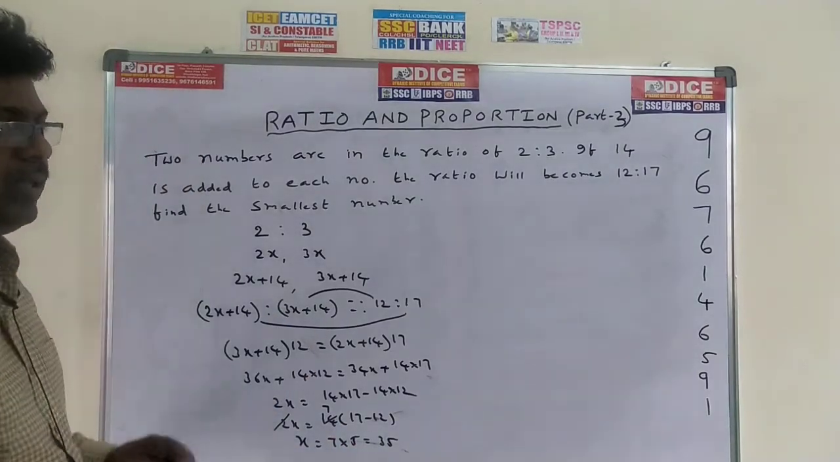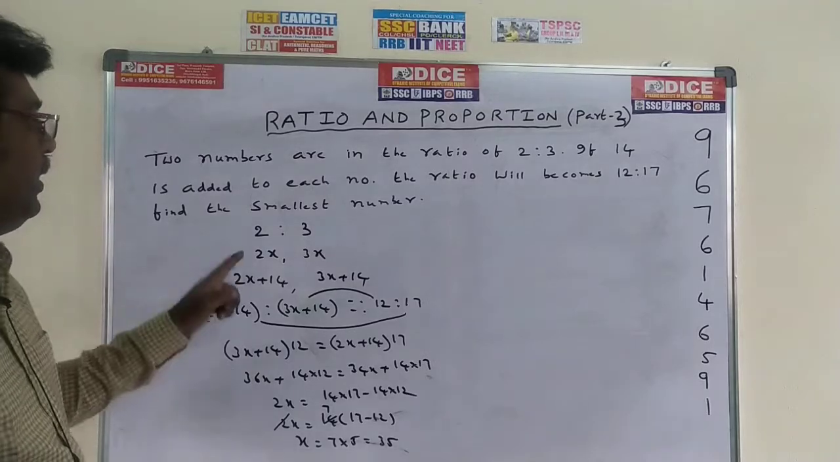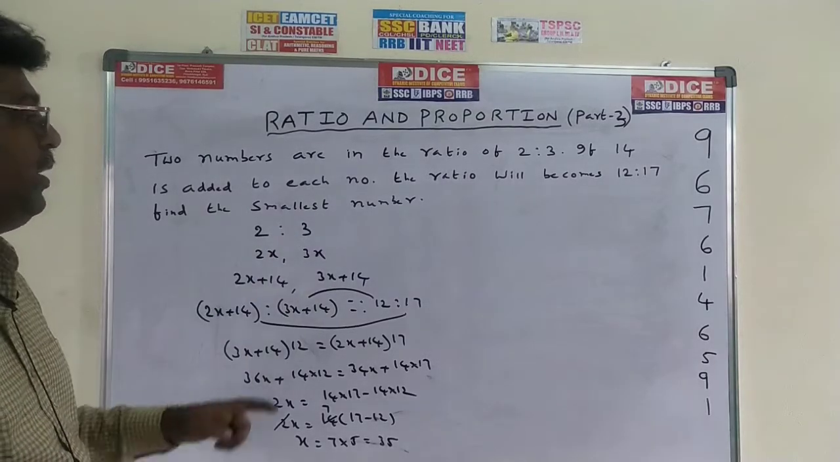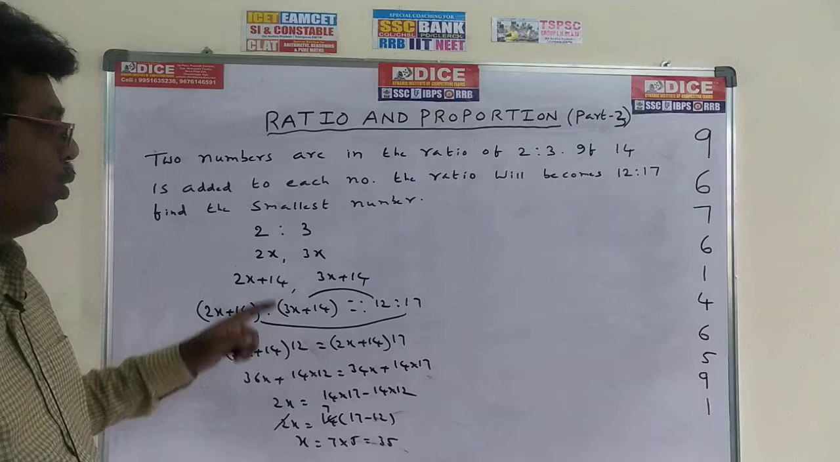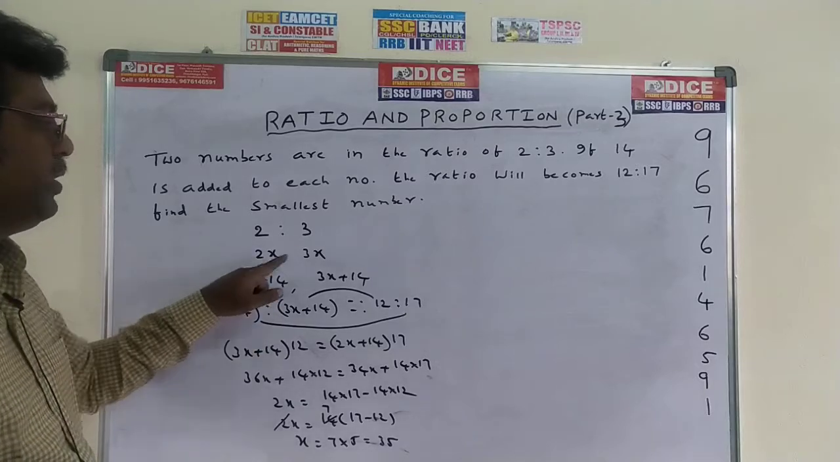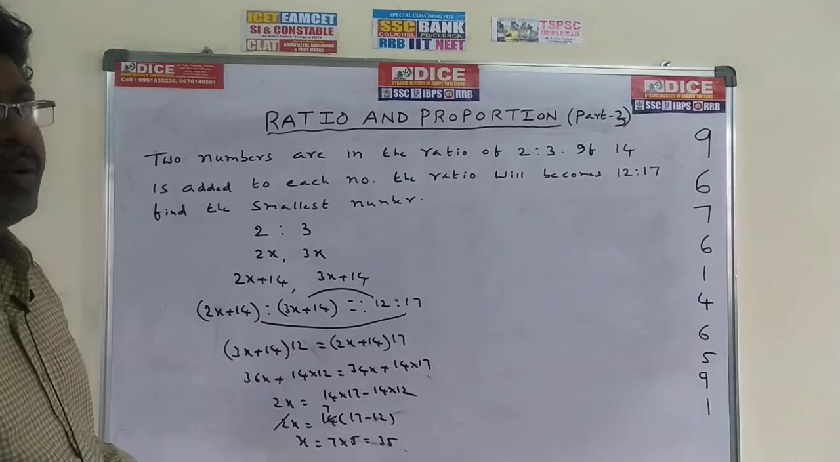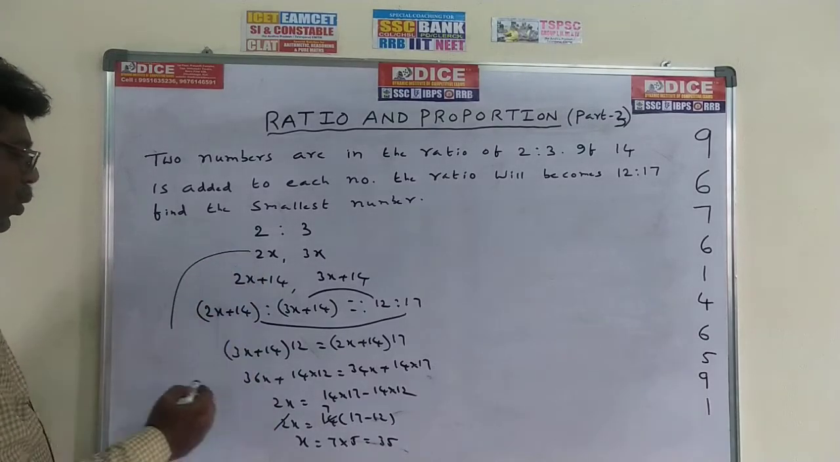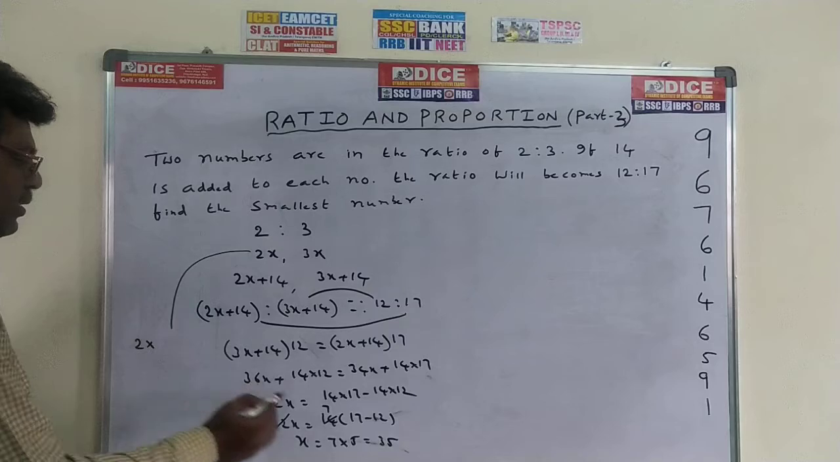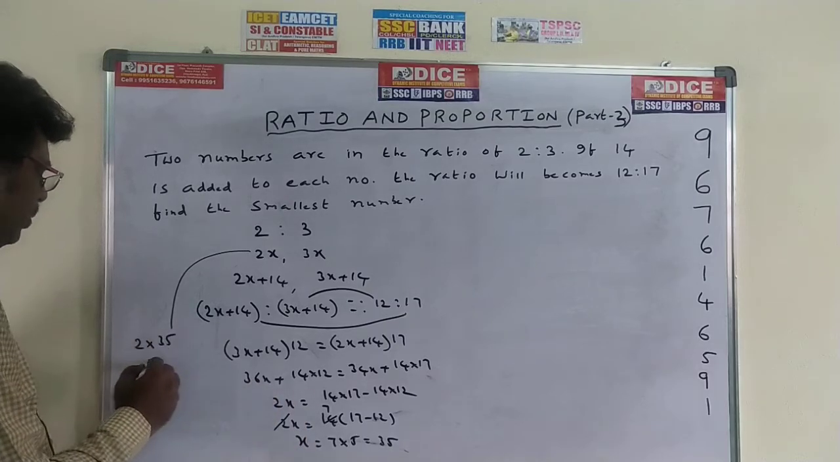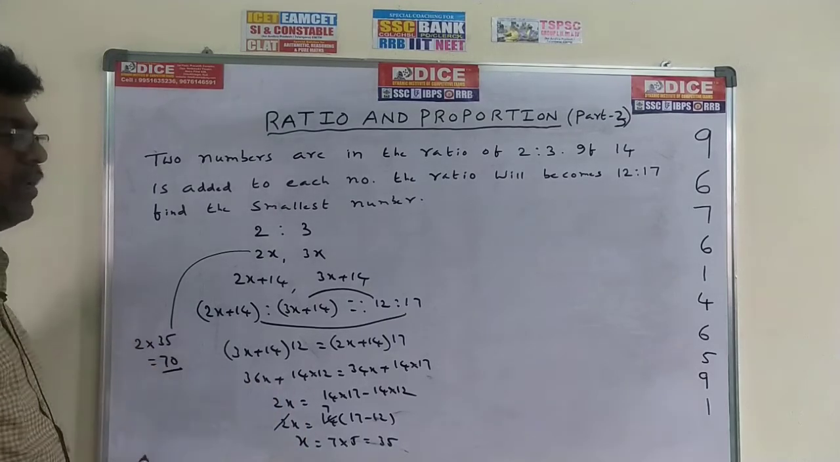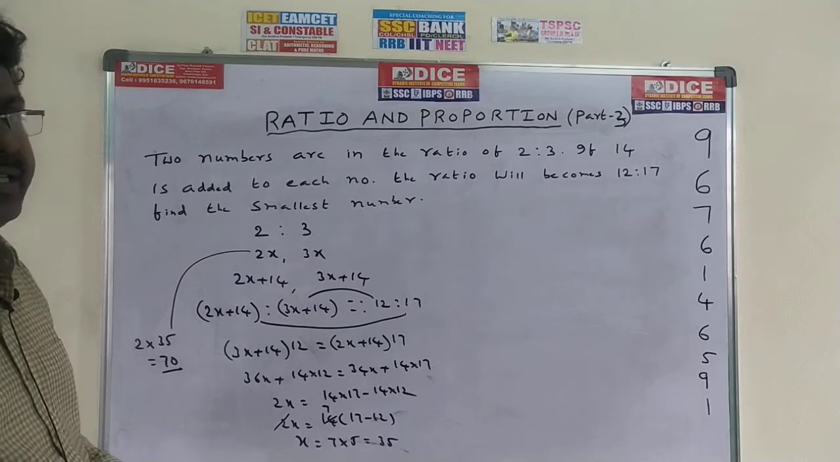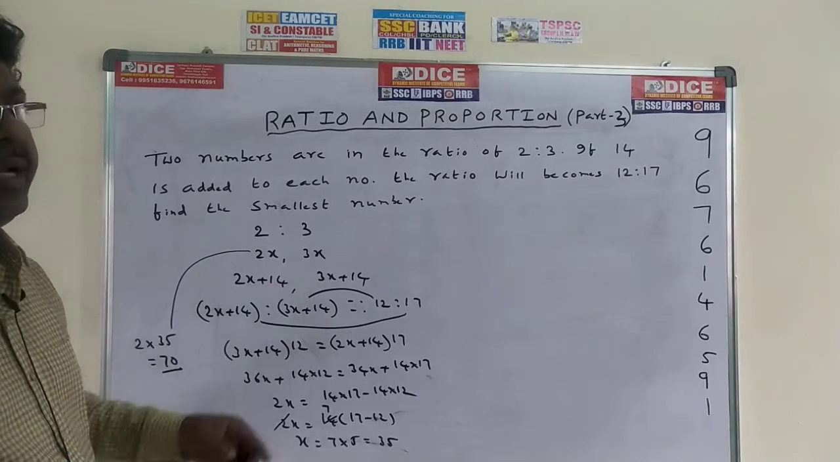Note, x is not our answer. The value of x is only 35. Here we have the numbers 2x and 3x. Which is the smallest, 2x or 3x? 2x is smallest, 3x is greatest. Our question is what is the smallest number, so the answer is 2 into x. X is 35, so 2 into 35. The answer is 70. If you want to find the highest number, you take 3x, 3 into 35.